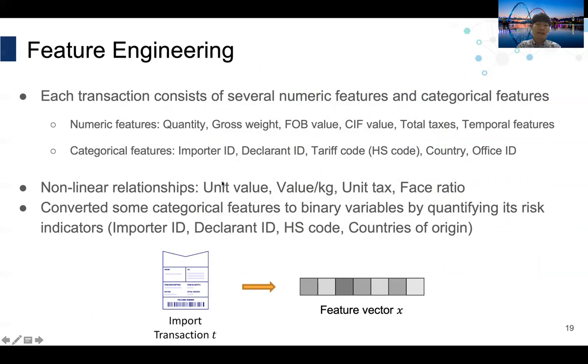We also added some binary risk indicators from categorical variables such as importer ID, declarant ID, HS code, and countries of origin. This process helped us to save huge computation cost of handling sparse categorical variables.